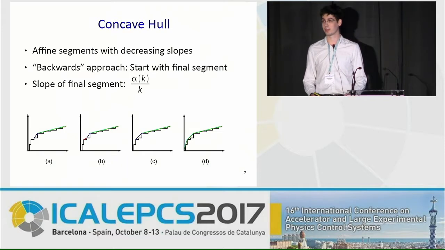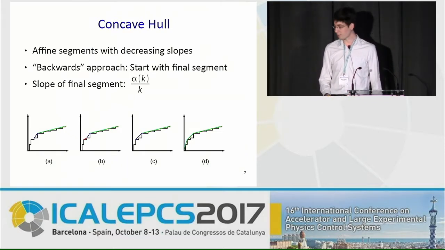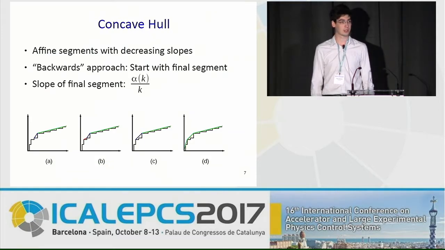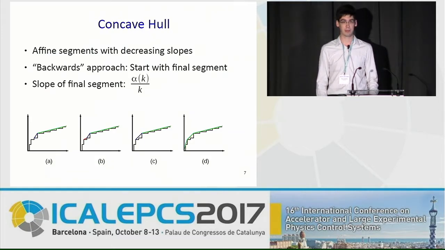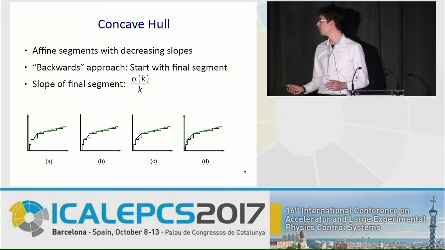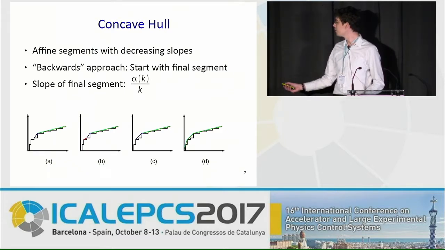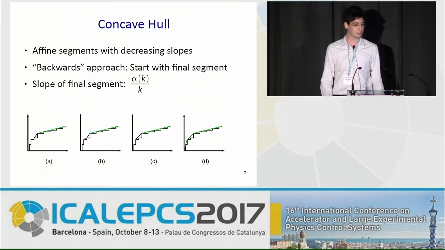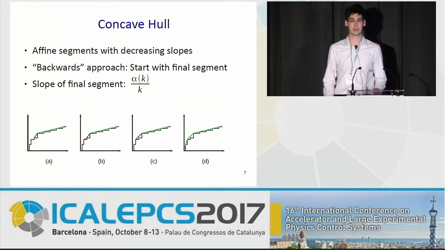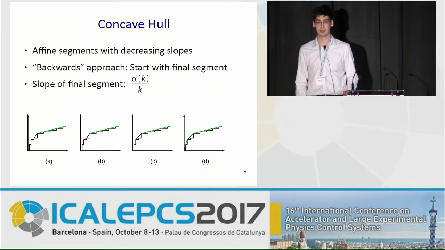So at this point, we can recursively construct our curve backwards by trying to pick the next segment, checking if it still adheres to our concavity constraints. And if it does, we can try to construct the rest of the concave hull. If it doesn't, we backtrack, try to pick another candidate for our segment, and we repeat this until we have found, finally, a concave hull. So we now have an approach that works in theory.